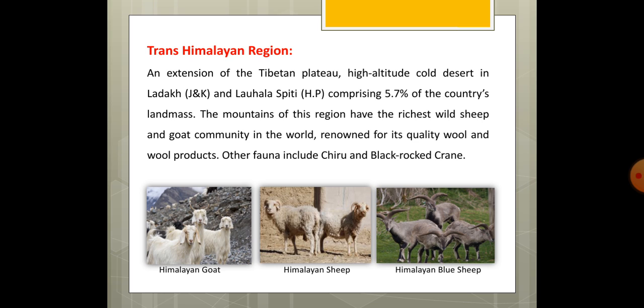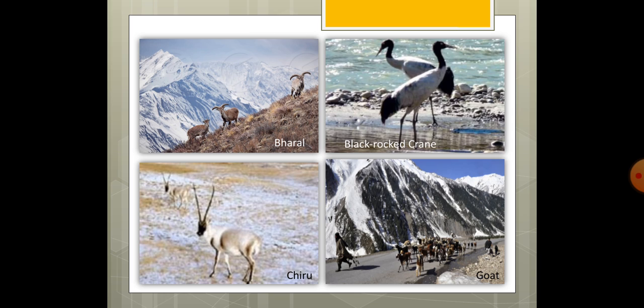This region has the richest wild sheep and goat community in the world. It is well known for the quality of wool and wool products. You can see in the photographs the Himalayan goat, Himalayan sheep, and the Himalayan blue sheep, which is also known as bharal. The other fauna are chiru and the black-necked crane.